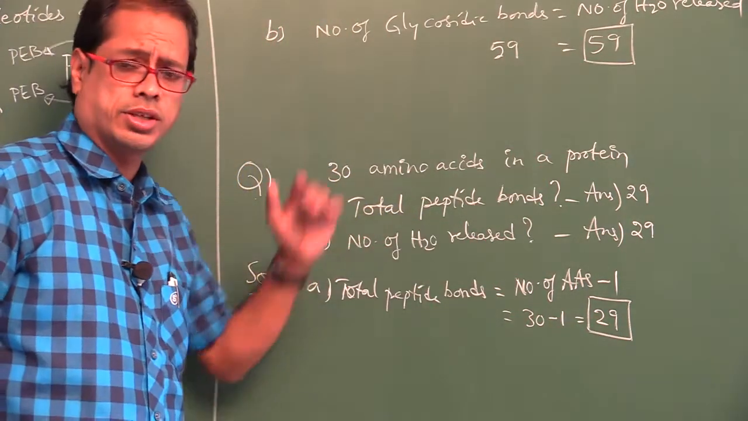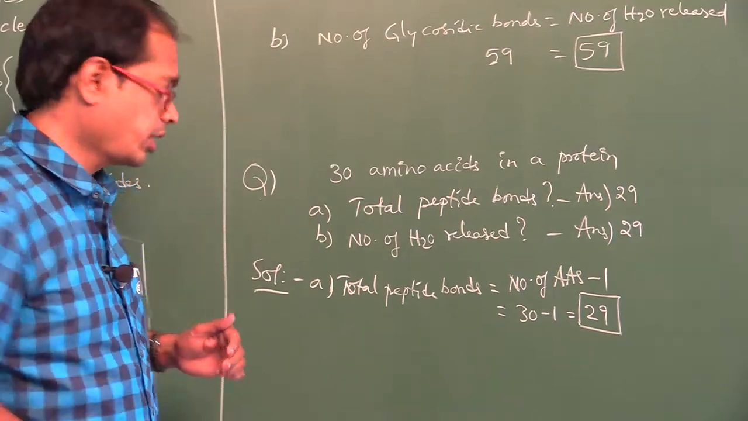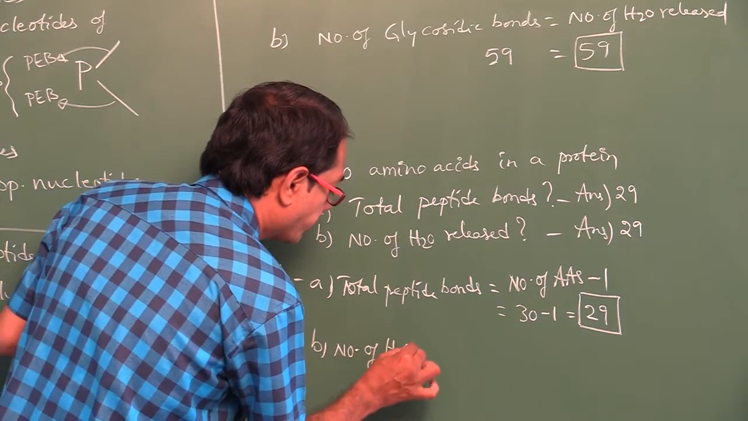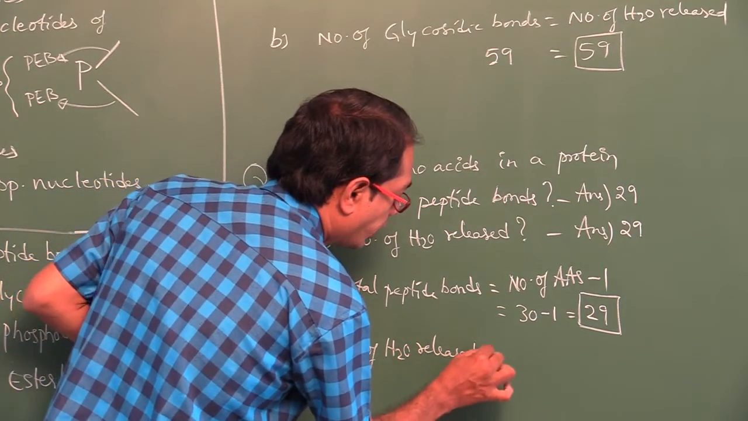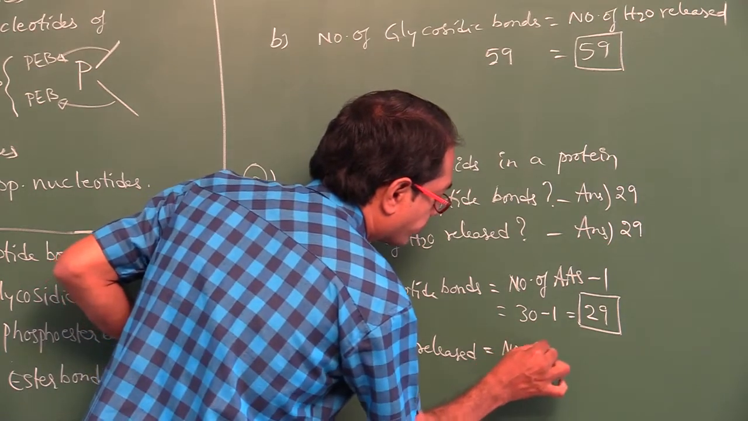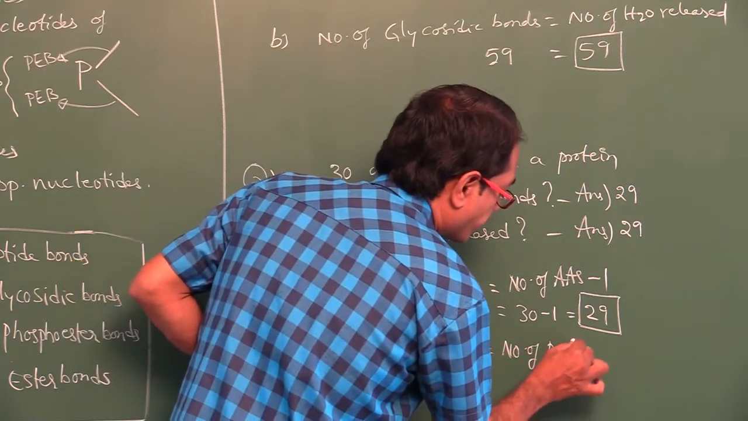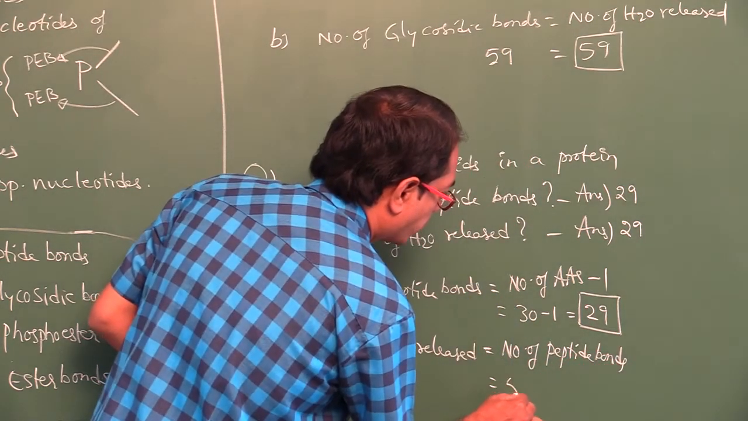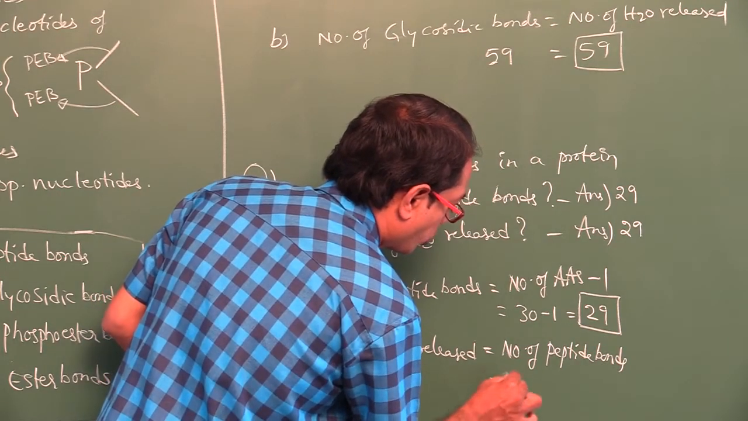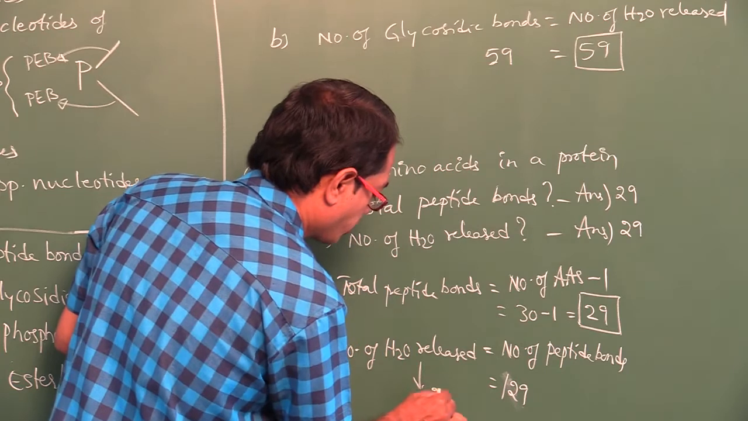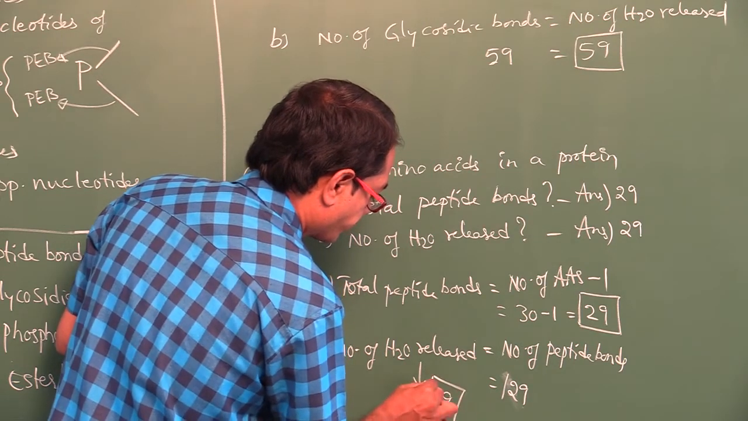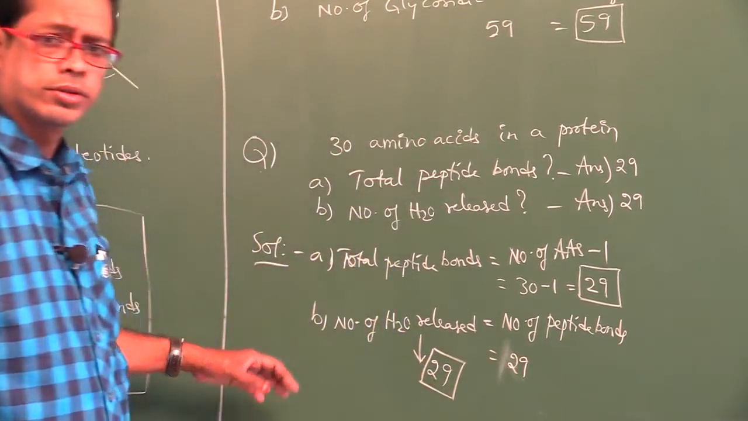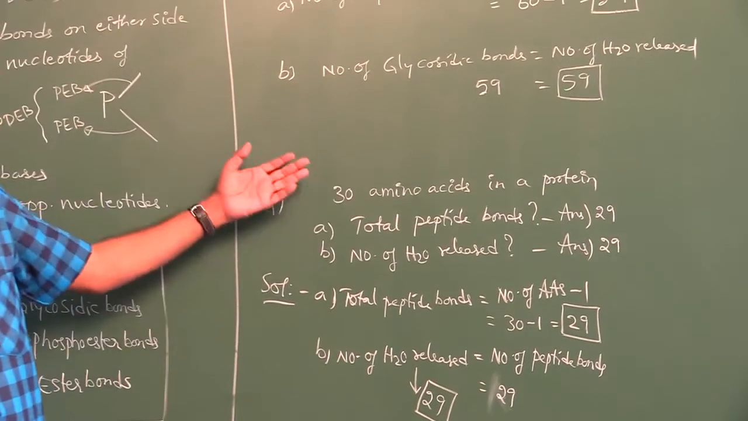Number of H2O released wherever a peptide bond is formed. So, number of H2O released is equal to number of peptide bonds. Number of peptide bonds is 29. So, number of H2O released is also 29. Okay. Please note down all these points, my dear students.